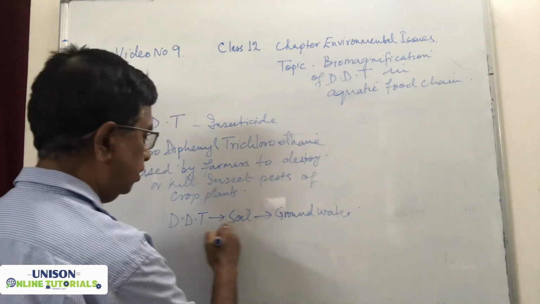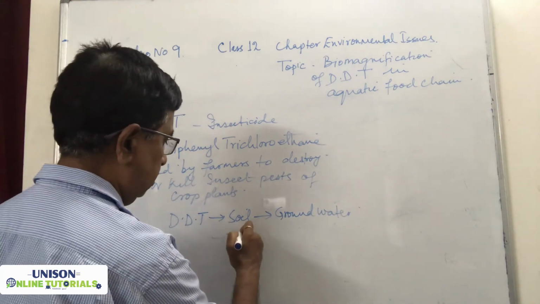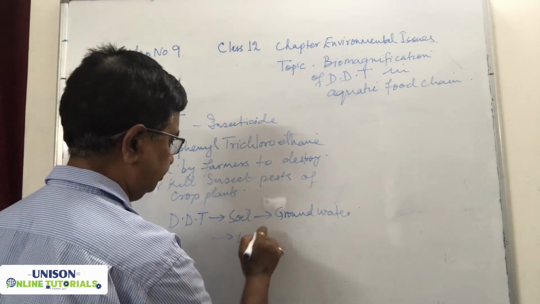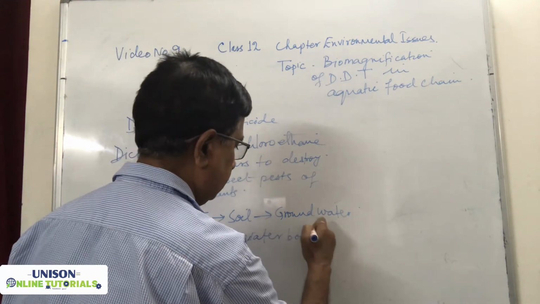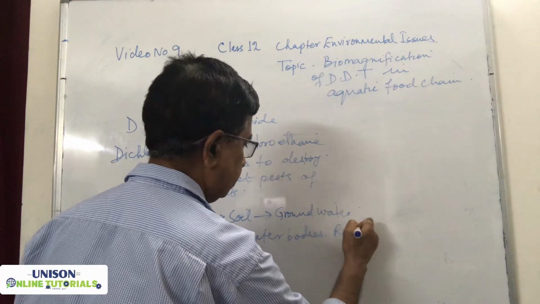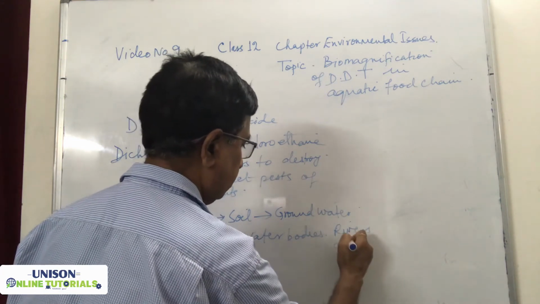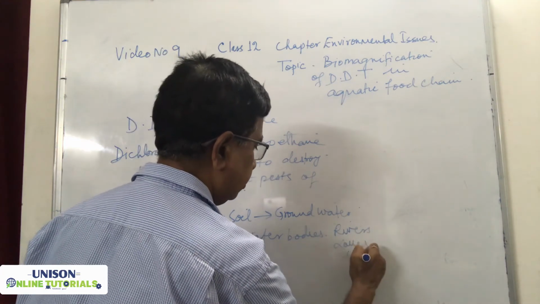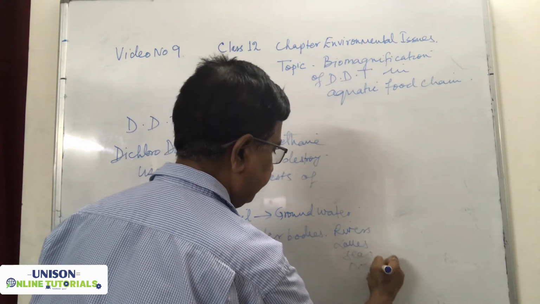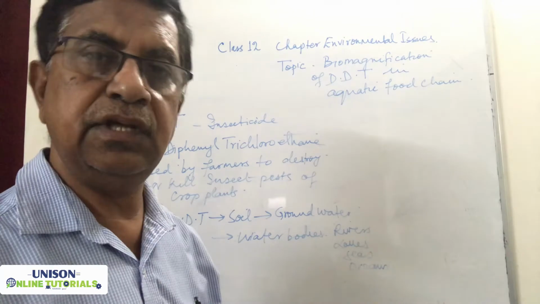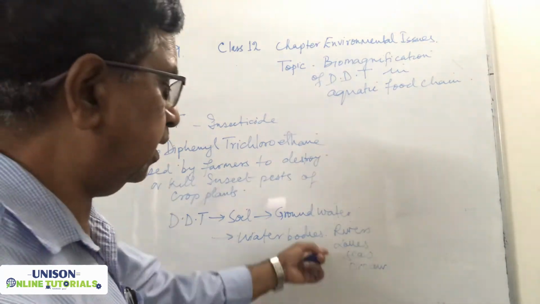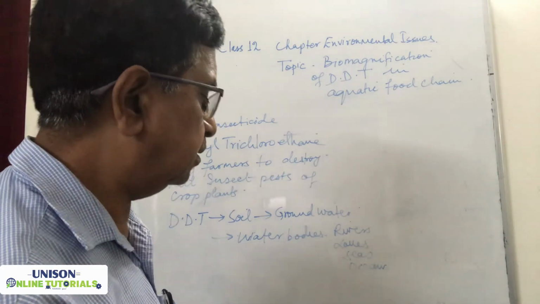From groundwater it goes to the water bodies. The water bodies are rivers, lakes, even seas and oceans, because rivers open into the seas and seas open into the ocean. So ultimately it reaches the seas and oceans also.